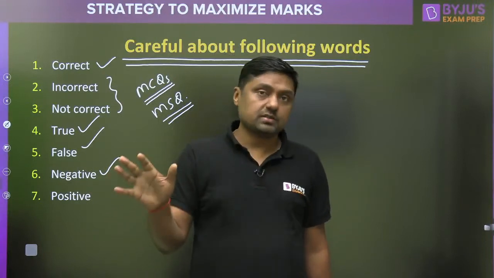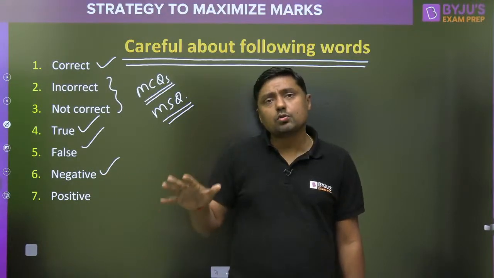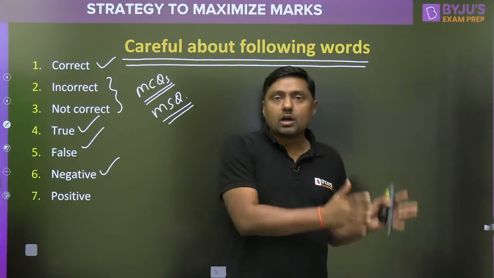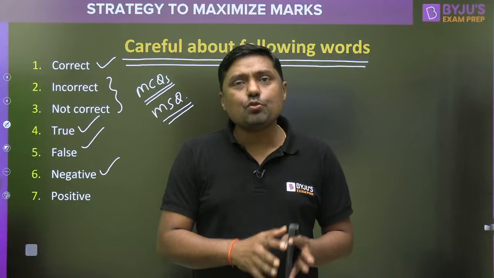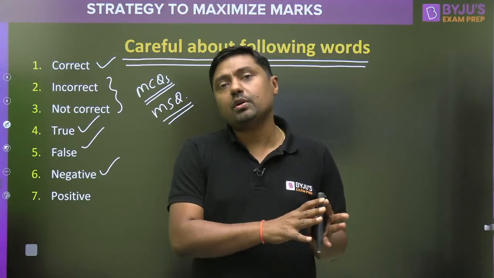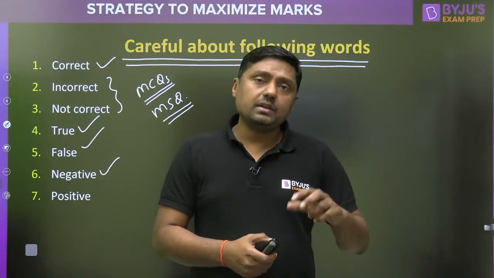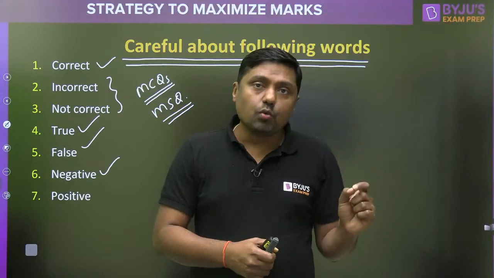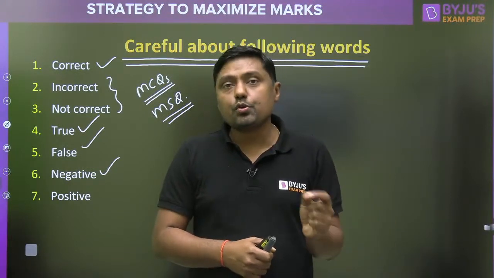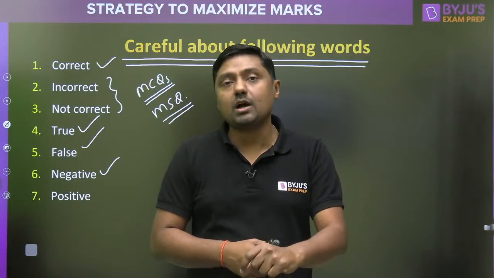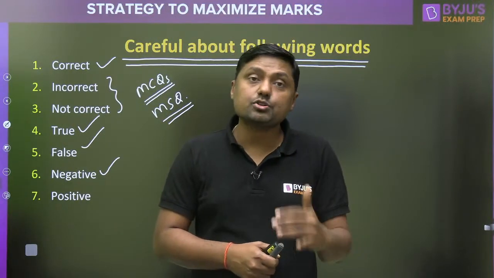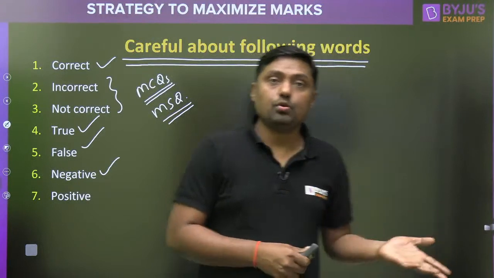So it is not fixed. No doubt, how many 1 marks questions and how many 2 marks questions is fixed. But MCQ or numerical answer type is not fixed. And again, you can get MCQs in 1 marks, MCQs in 2 marks, numerical answer type in 1 marks, numerical answer type in 2 marks, MSQ 1 marks, MSQ 2 marks. Right? So you will get all of them.